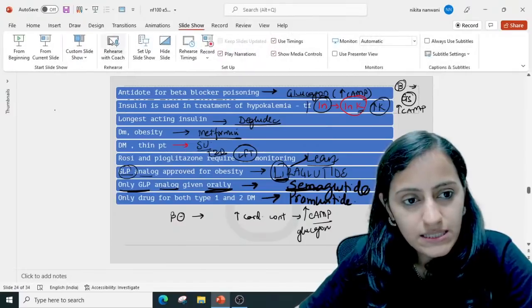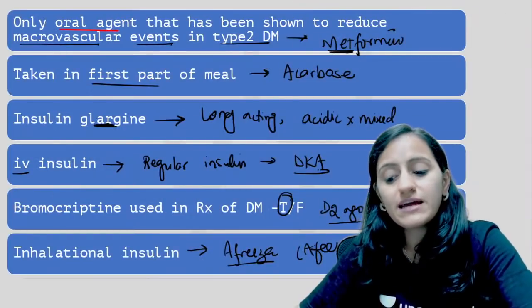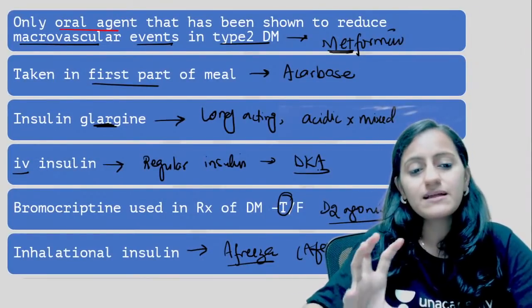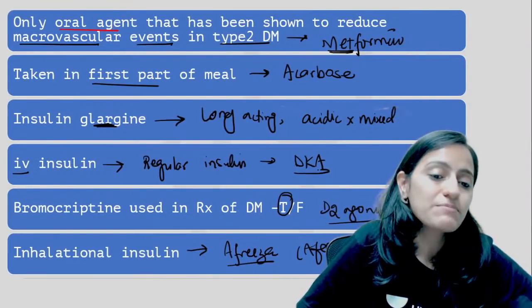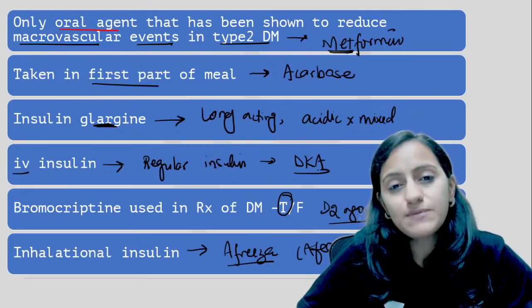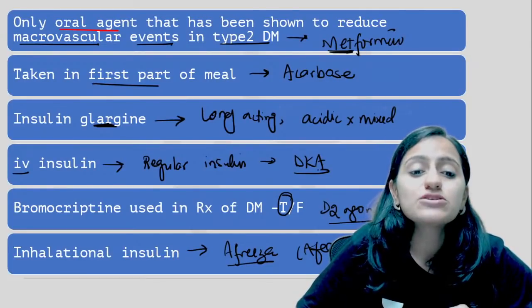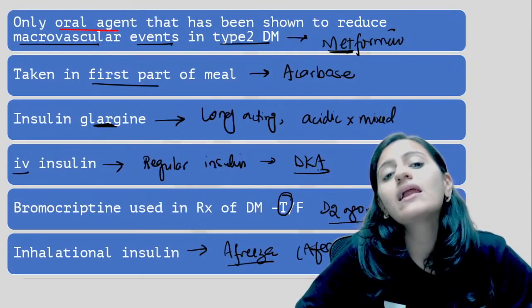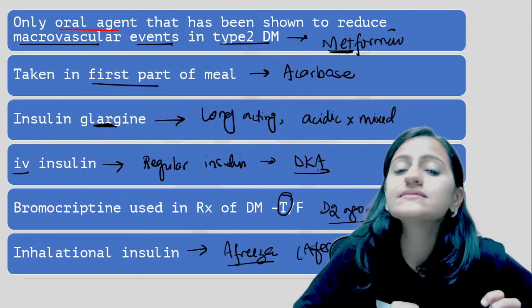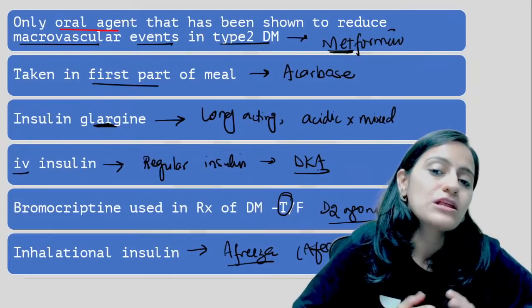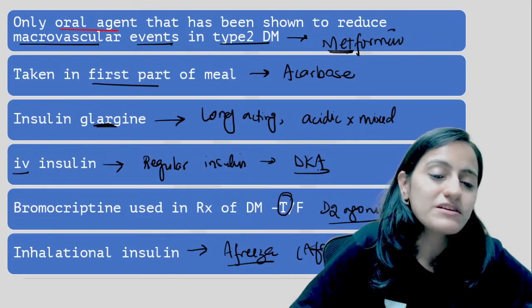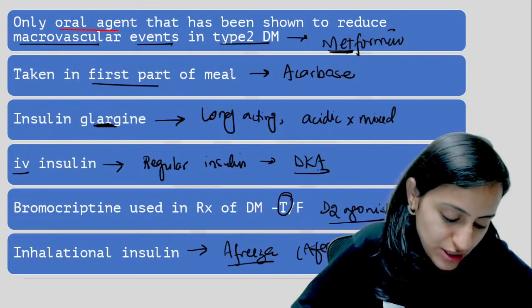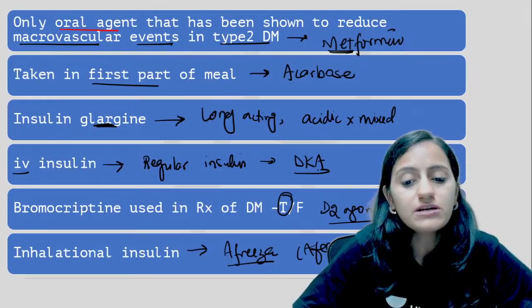So yes, I think that was about our drugs and diabetes mellitus. We've tried to cover everything possible, like the questions that have been asked and can be asked in diabetes mellitus drugs. Remember, your thiazolidinediones are your PPAR gamma, not your PPAR alpha. Alpha is your fibrates, your hypolipidemic drugs. For lipid it is your alpha.